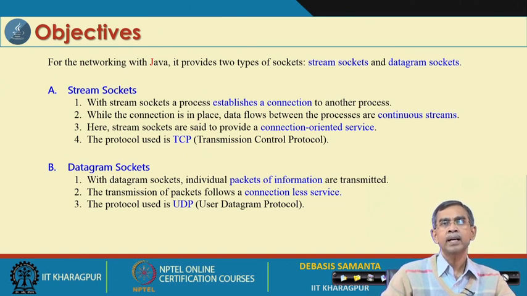On the other hand, datagram sockets is another way of communicating between the two parties. It is based on the connectionless protocol. Here the entire document or content that needs to be sent from one end to another is divided into small parts. Each part is called a packet, or more precisely a datagram.